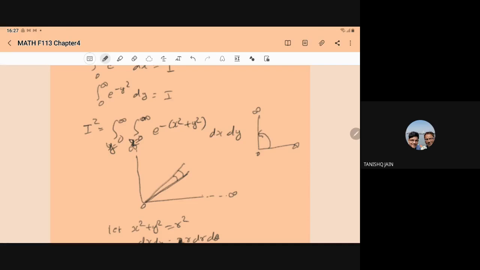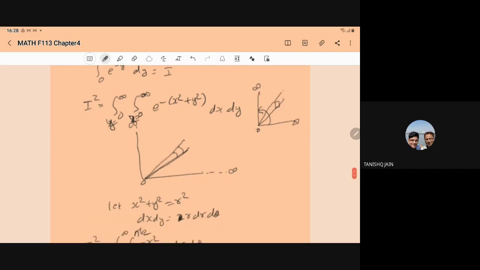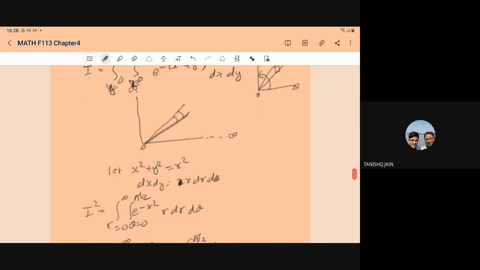If this is the small area, then converting the Cartesian coordinate system to the polar coordinate system, we put x equal to r cos theta and y equal to r sin theta.